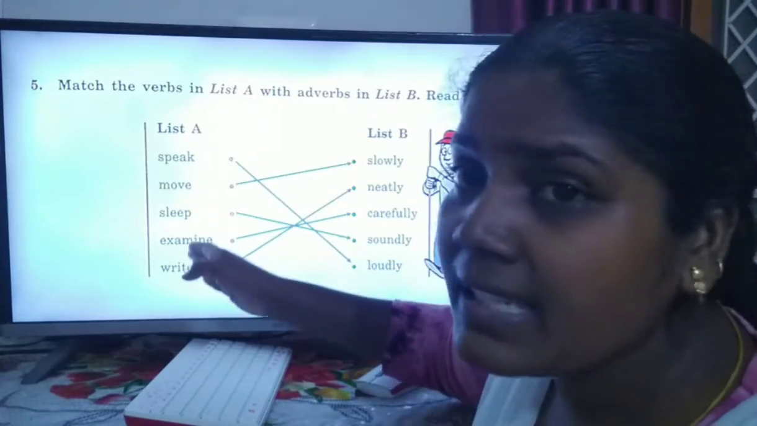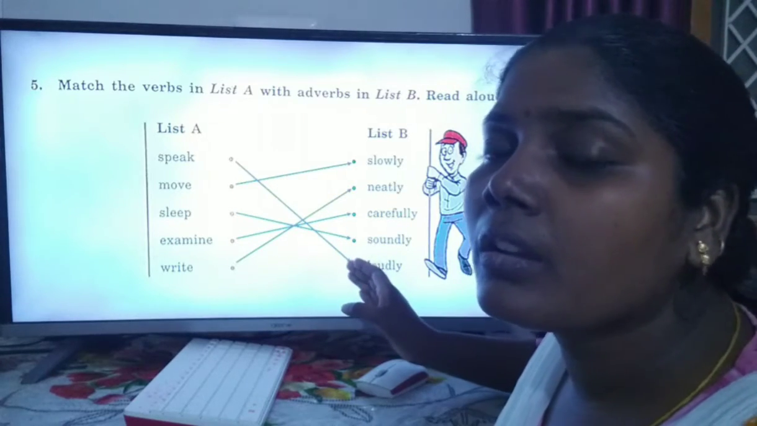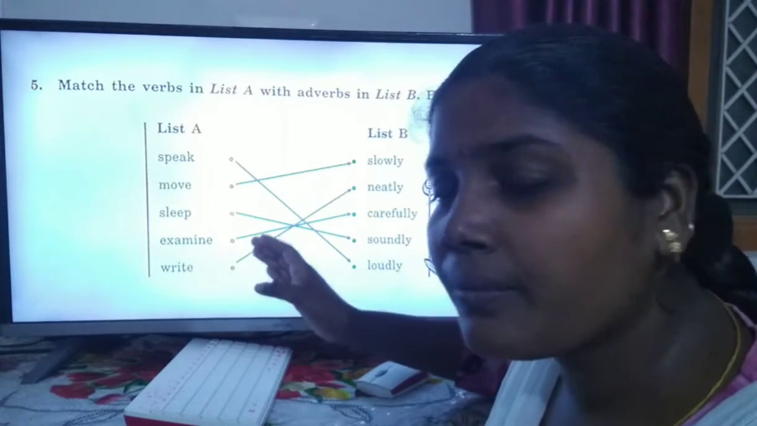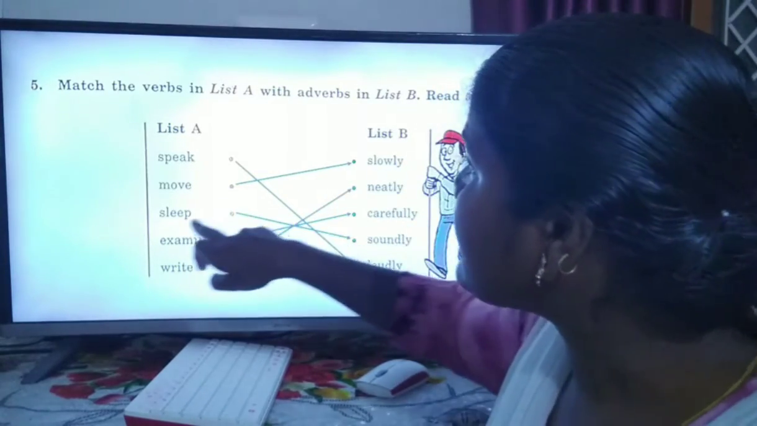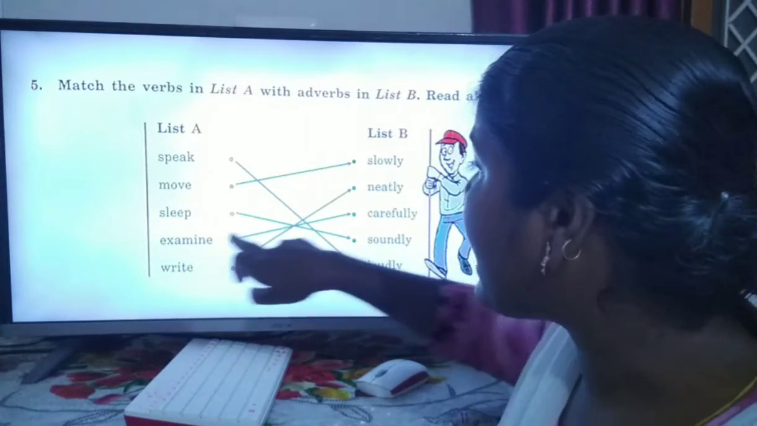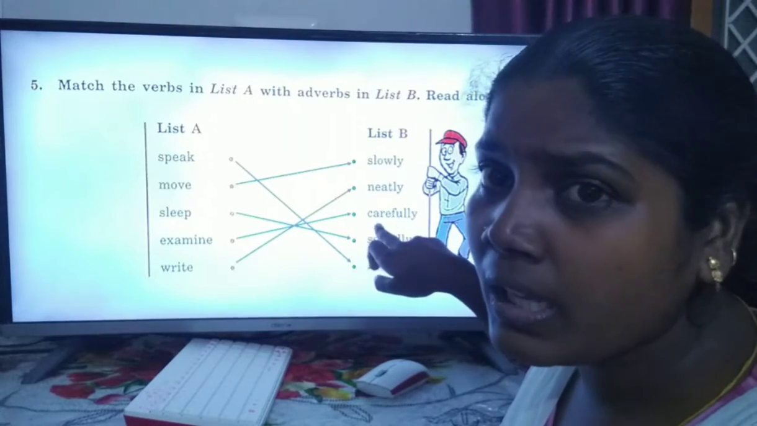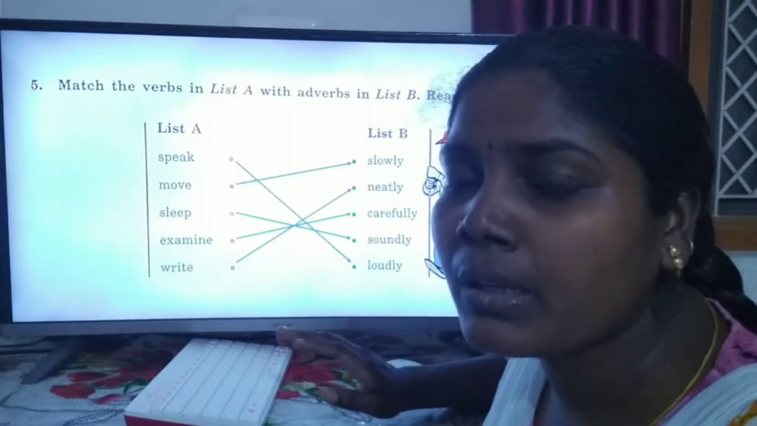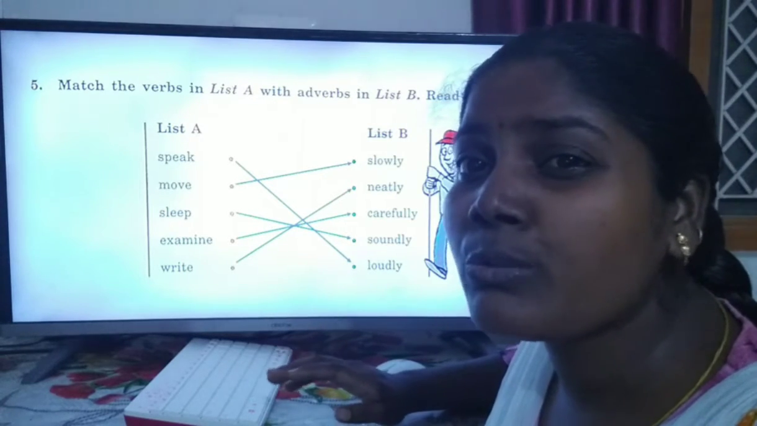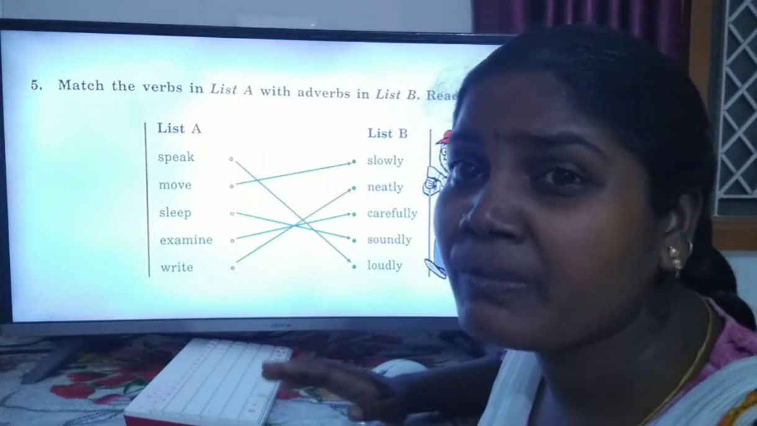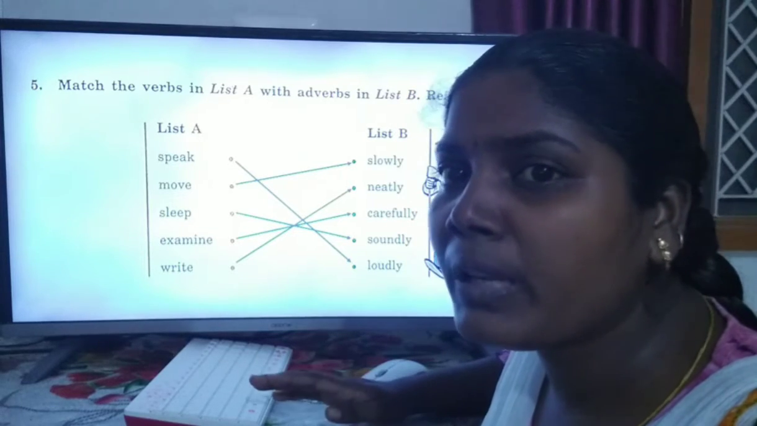So this is the list. A is the verbs and we are choosing the correct adverb for the suitable verb. So: speak loudly, move slowly, sleep soundly, examine carefully, write neatly. So an adverb describes the verb. That means an adverb gives more meaning to the verbs. When we add an adverb to the verb, it gives more meaning.